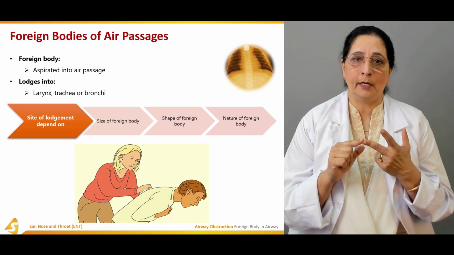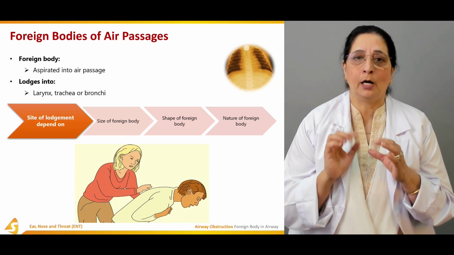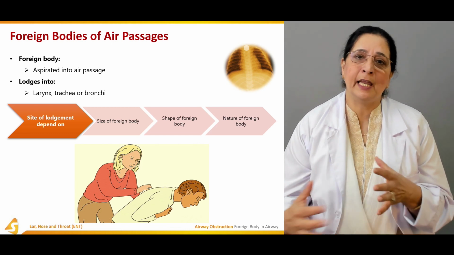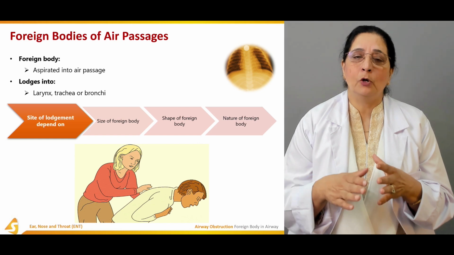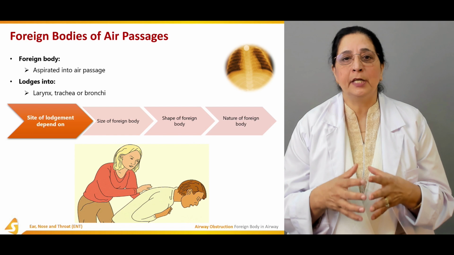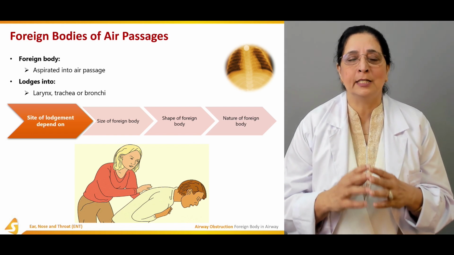Shape is important, if it is rounded or if it's pricky or sharp. Small rounded objects usually have the ability to go further. They easily pass through the passageways. If the object is sharp, usually it sticks somewhere and it lodges in that spot.